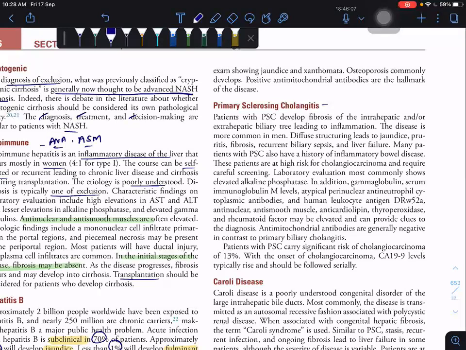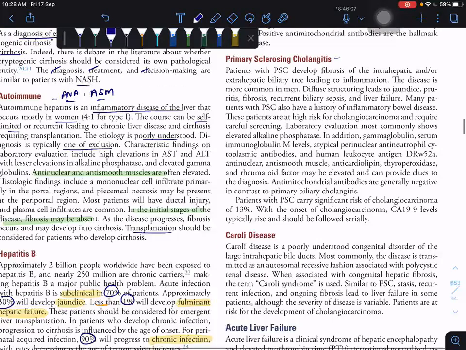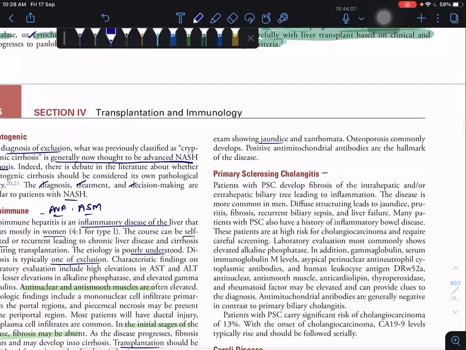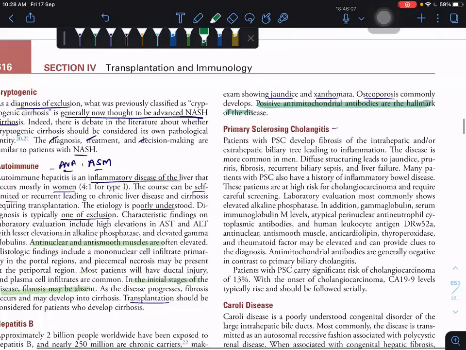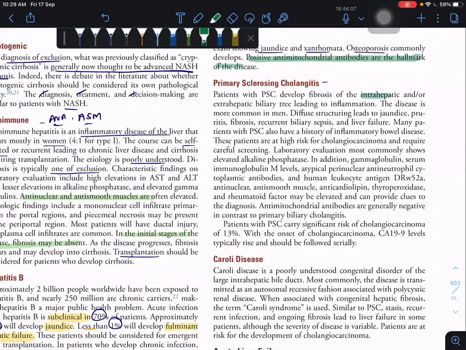So how will PBC present? PBC presents with fatigue and pruritus, and physical examination shows jaundice, xanthomata, and osteoporosis is also very common. Positive anti-mitochondrial antibody is the hallmark of the disease. Primary sclerosing cholangitis affects both intrahepatic and extrahepatic biliary ducts, commonly in men, and is associated with inflammatory bowel disease.